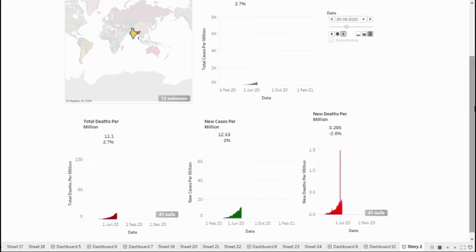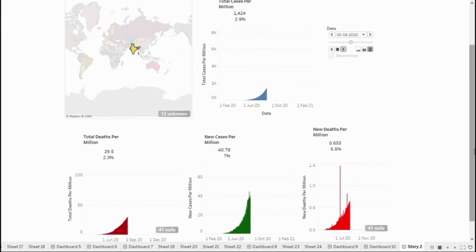So we can see that there is a sudden spike in new deaths per million around June in India. And we can also see that initially the total number of cases and total deaths are increasing at an increasing rate, but the rate of increase decreases over time.